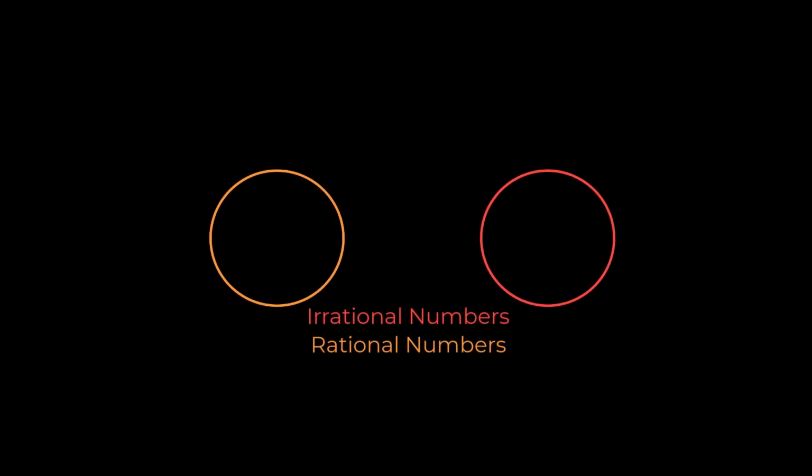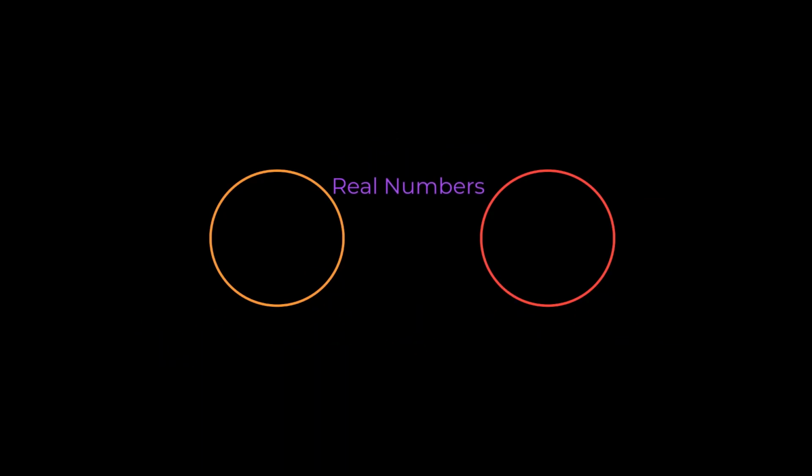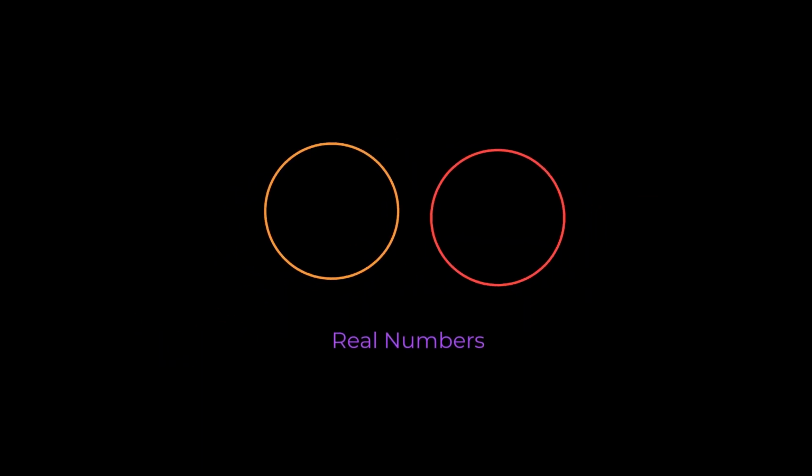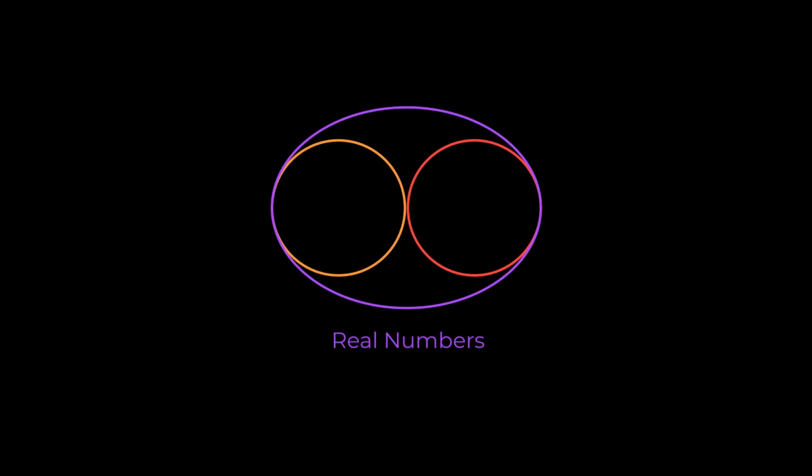I'm going to introduce one more type of number, the real numbers. This set of numbers will include both rational and irrational numbers. In fact, every number that you are likely to encounter will be a real number.